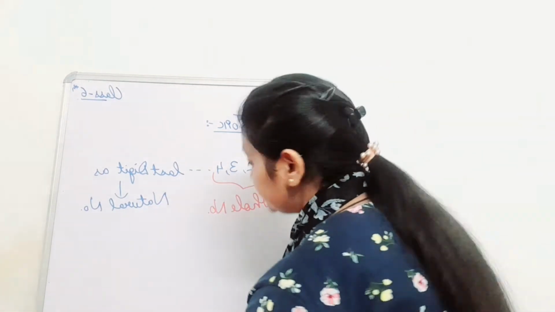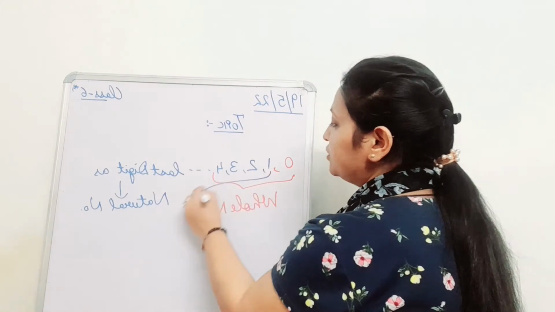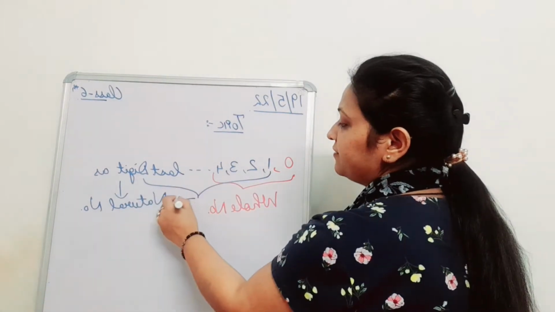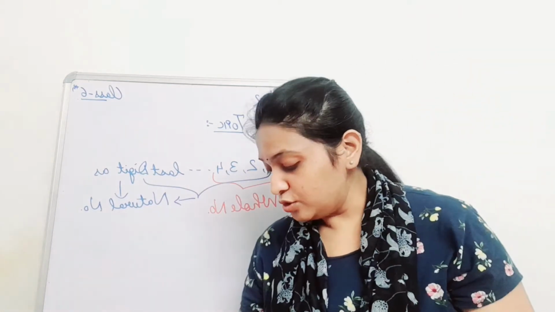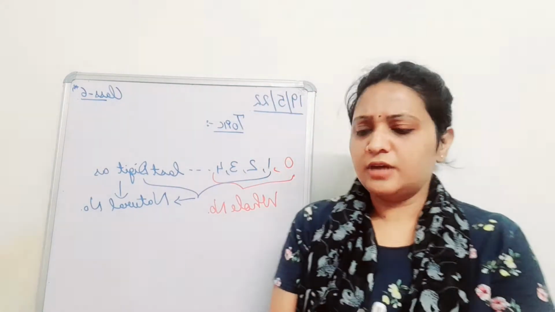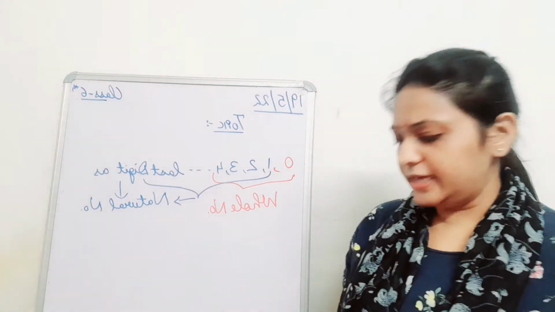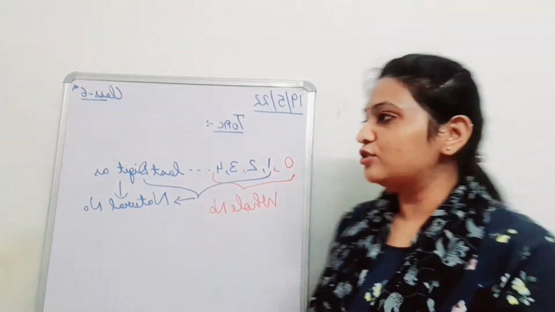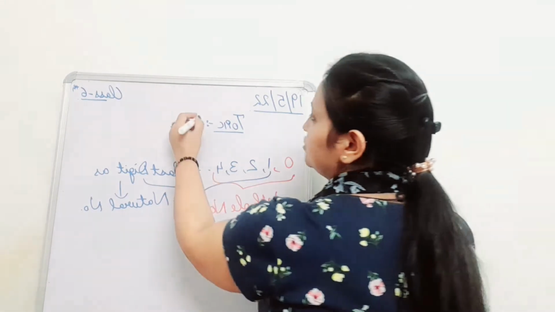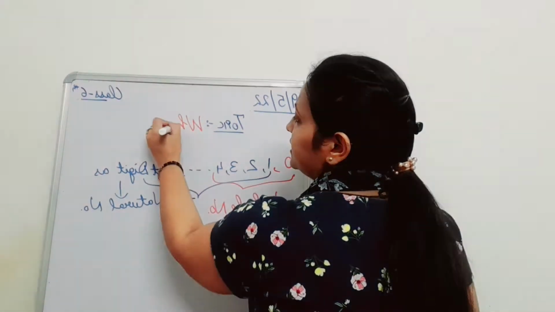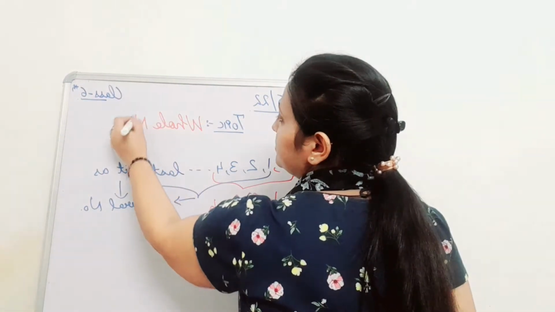And if we start any number from 1 to the last digit, that is known as natural numbers. So our today's topic is whole numbers, and we will study about whole numbers.